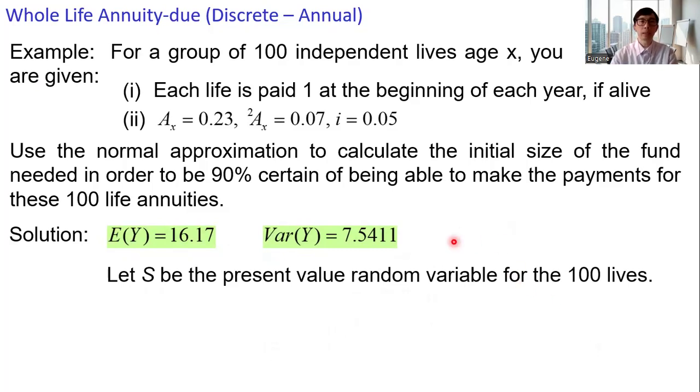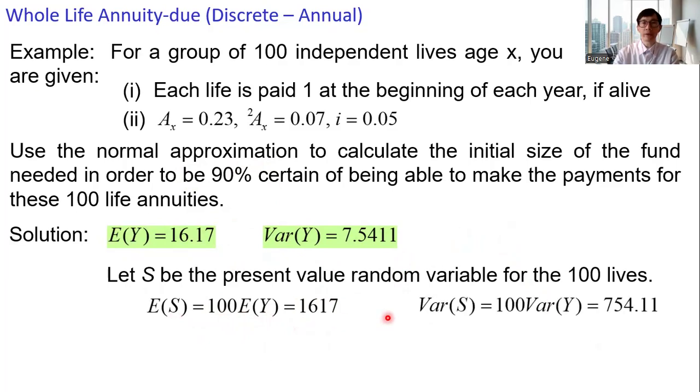Let S be the aggregate present value random variable for the 100 lives. So we need to get the expected value of S and the variance of S, and then use the normal approximation. The expected value of S is 100 times the expected value of Y, and the variance of S is 100 times the variance of Y.